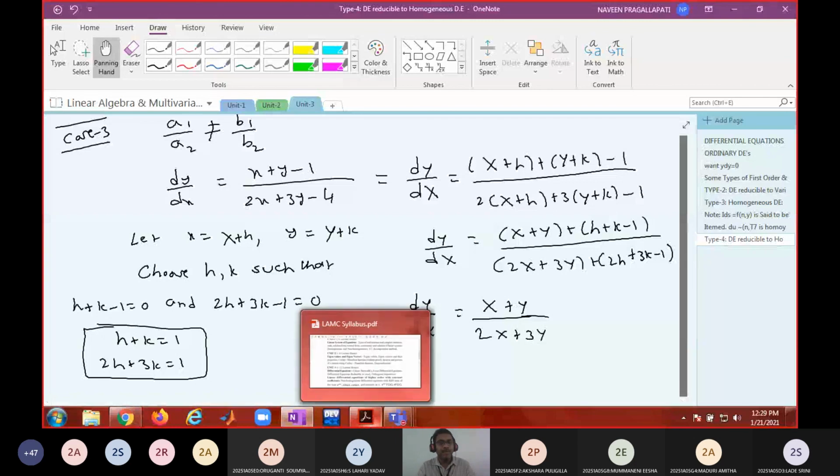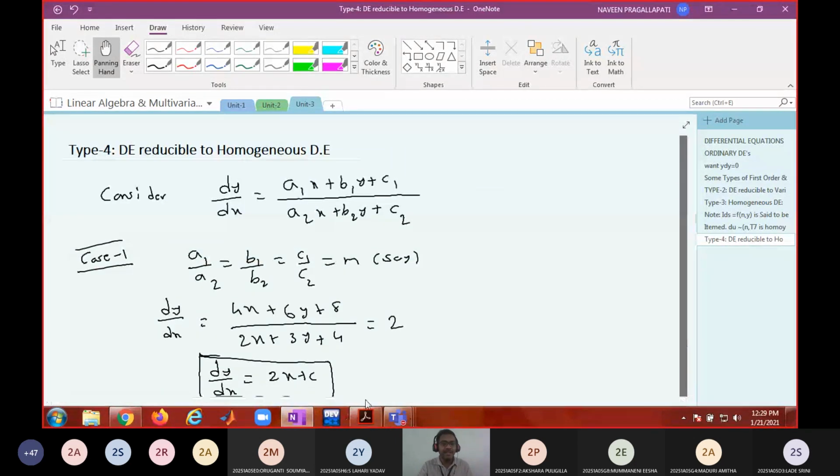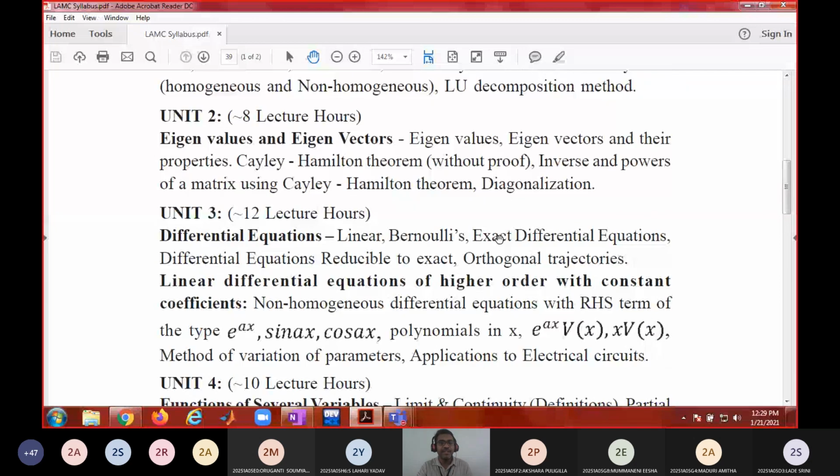Is it okay? So far we have completed 4 types of differential equations. These 4 types are not part of your syllabus. I just wanted you to recollect whatever types of differential equations you know. The syllabus in differential equations is: linear, Bernoulli, exact differential equations, and equations reducible to exact. 1, 2, 3, 4 types.